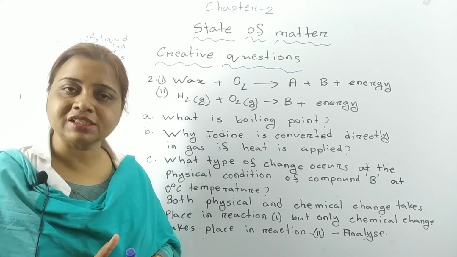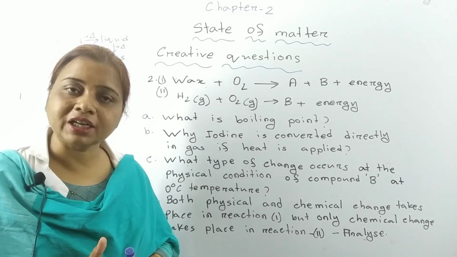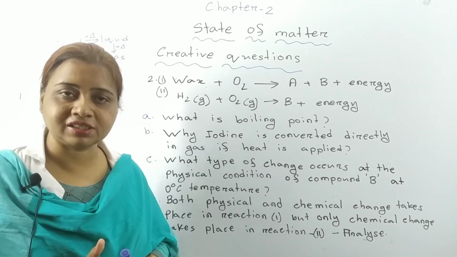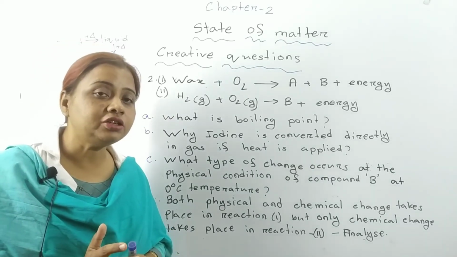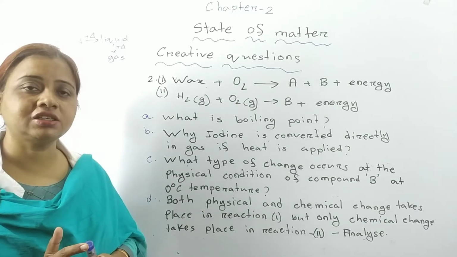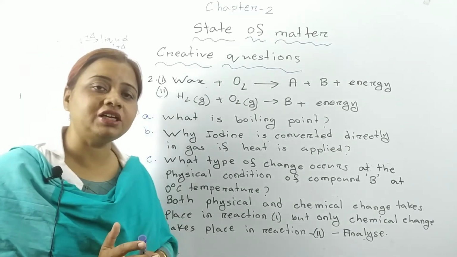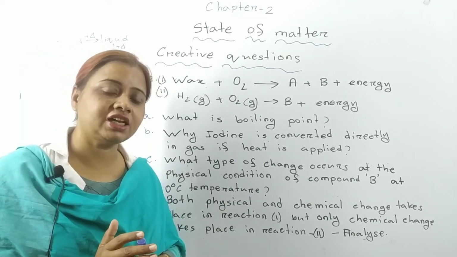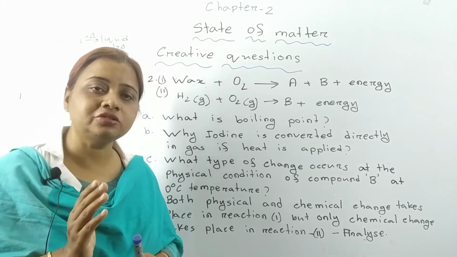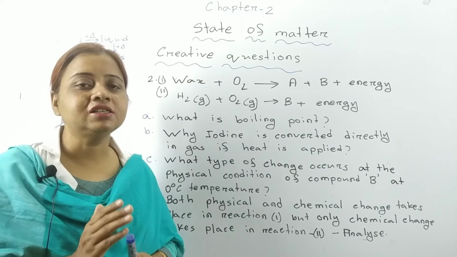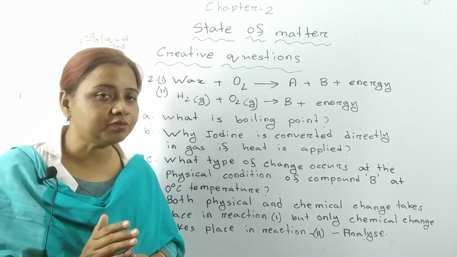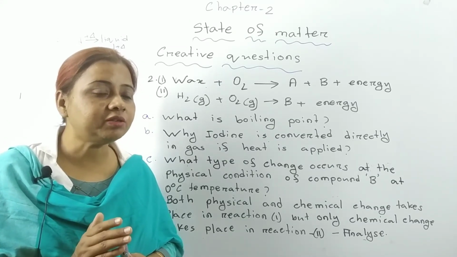The process in which by the application of heat any solid substance can be directly converted into gas instead of becoming liquid is known as sublimation, and such substances are known as sublimated substances.